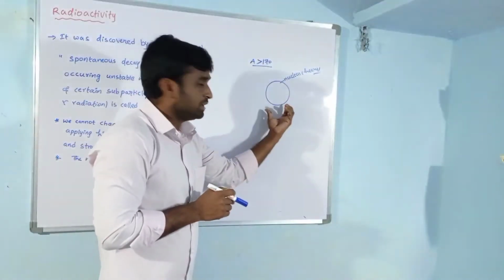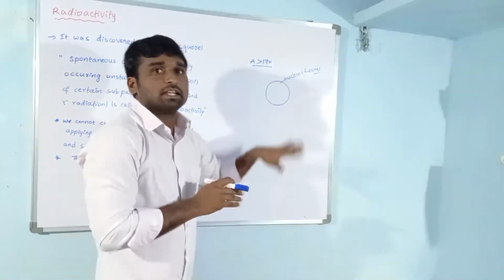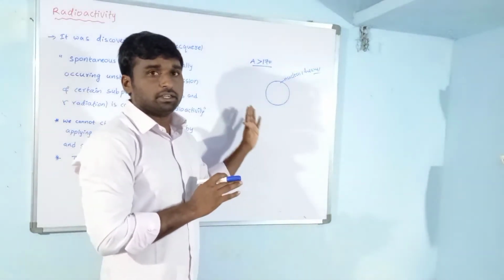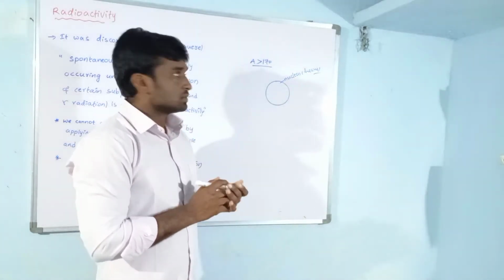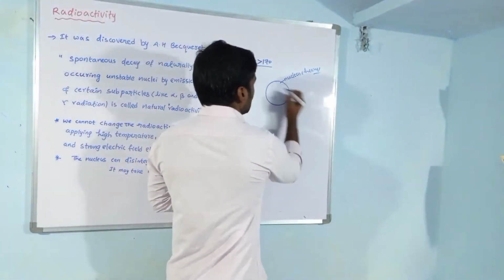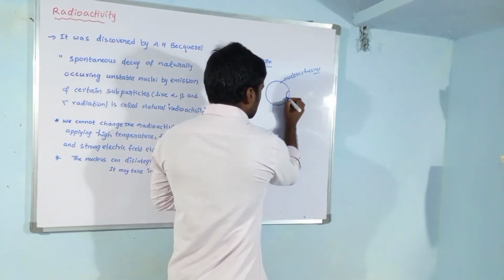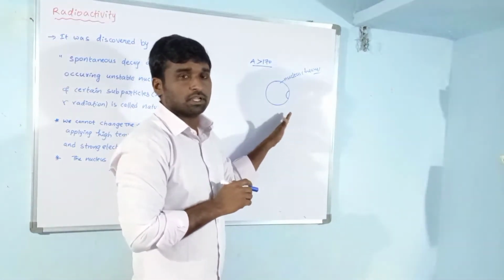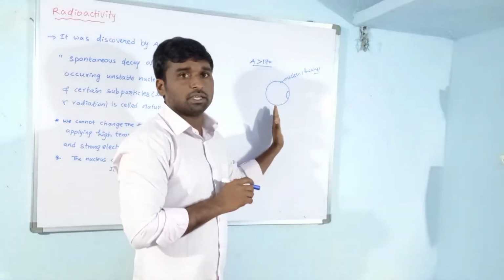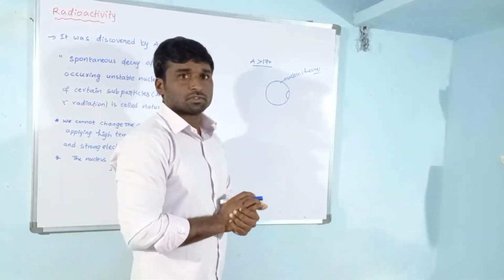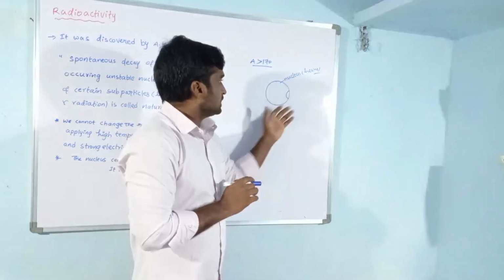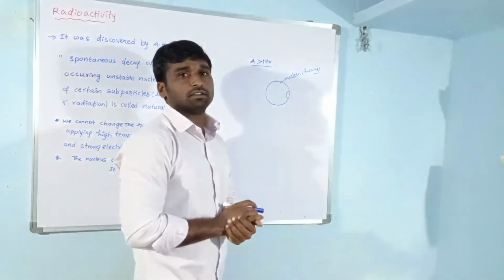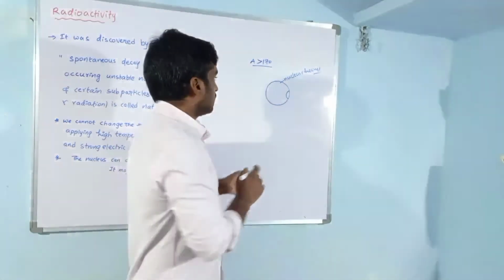So this is the heavy nucleus, and it is unstable. To get stability, it emits radiation or disintegrates itself. Disintegrate means that some portion of this nucleus goes out. So when this heavy nucleus emits radiation, the size of the nucleus decreases. This process is called decay.